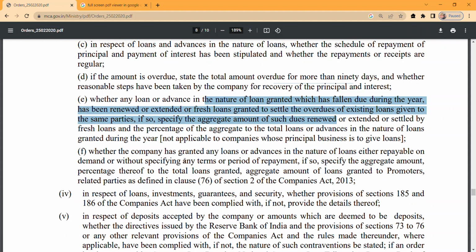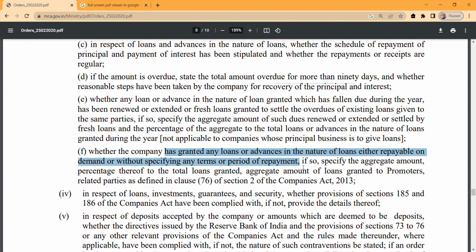Point F, whether the company has granted any loan or advance in the nature of loans either repayable on demand or without specifying any terms of repayment. So if the company has provided any loan to any person which has no terms of repayment, there is no specification of when it will fall due, no time period, nothing specified regarding the repayment.